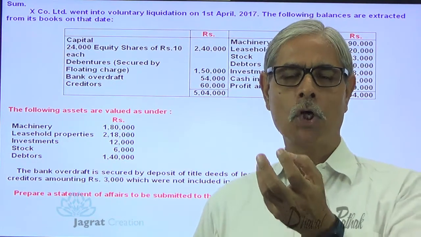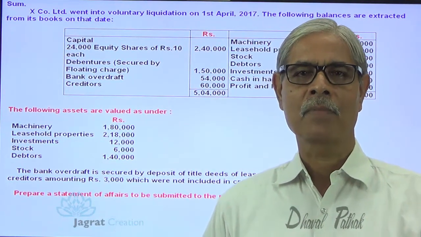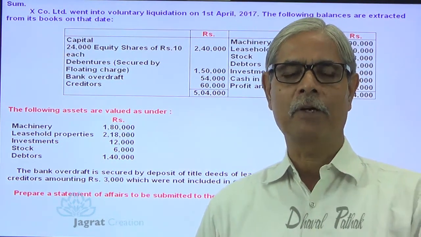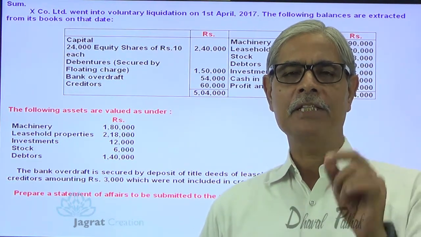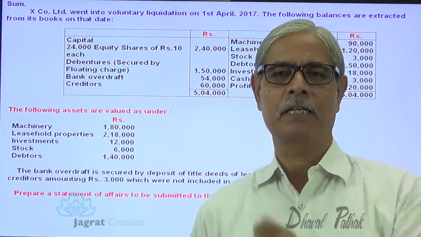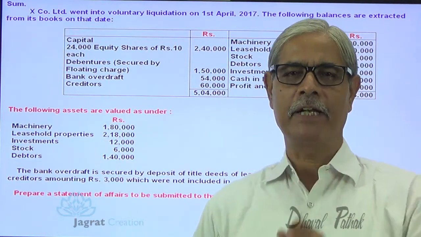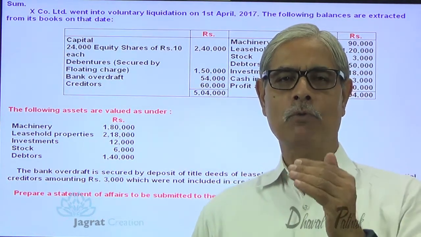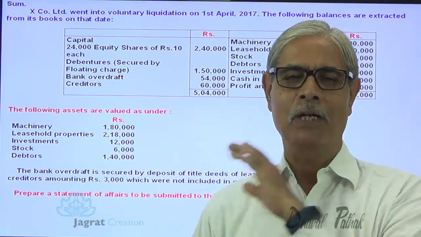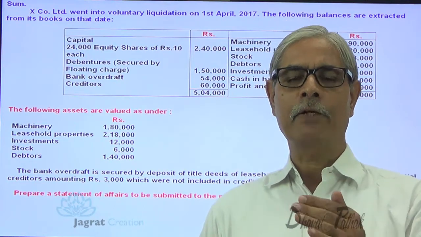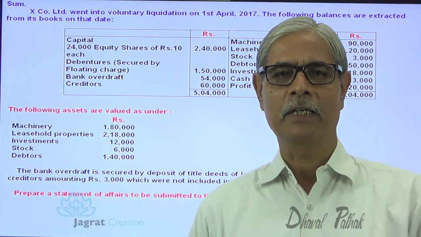He invites all claimants against the company to prove their claims. And in light of the information he has obtained about the assets and liabilities of the company, he is required to file a statement of affairs to the company law board if he is an official liquidator, or to the members if it is a members' voluntary winding up, or to the creditors in case of creditors' voluntary winding up.